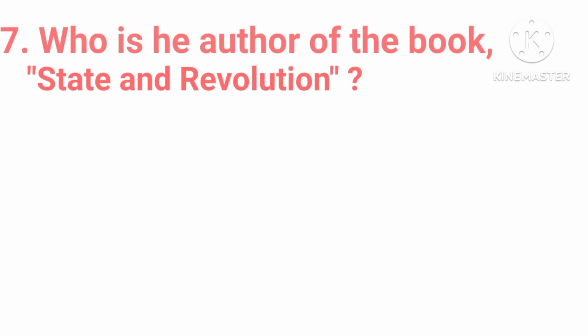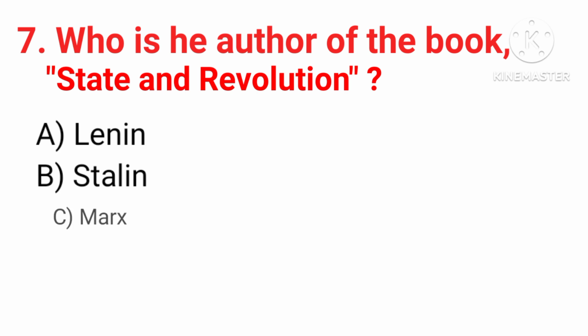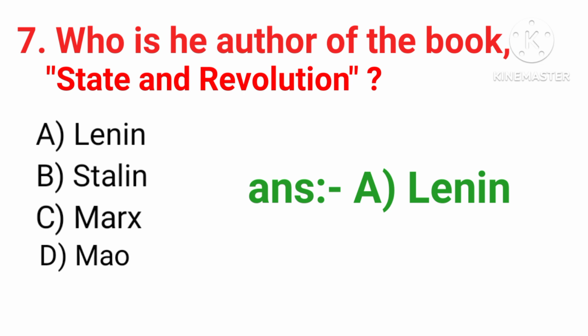Then question number 7. Who is the author of the book State and Revolution? Options are Lenin, Stalin, Marx and Mao. The correct answer of this question is option A, Lenin.